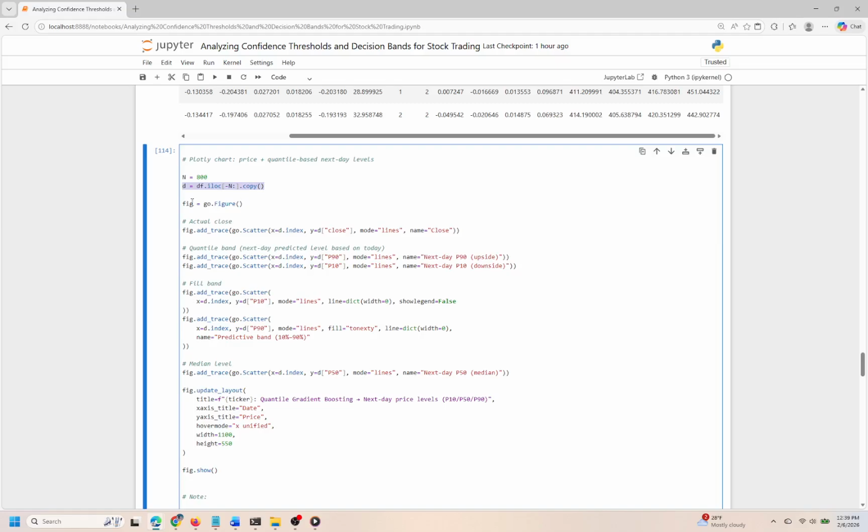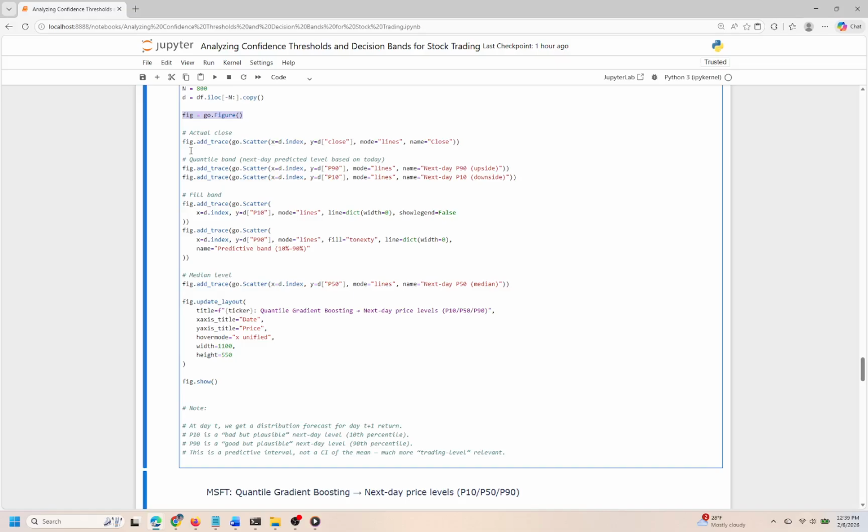We then initialize a figure using Plotly, which will be our canvas for plotting the price data. The first trace we add showcases the actual closing prices, providing a baseline for comparison. Following that, we introduce 2 additional traces representing the next day predicted levels, specifically the 90th percentile and the 10th percentile. These values are critical because they help illustrate the range in which we might expect the next day's price to fall. To enhance the clarity of our visual, we fill the area between these 2 predicted levels.